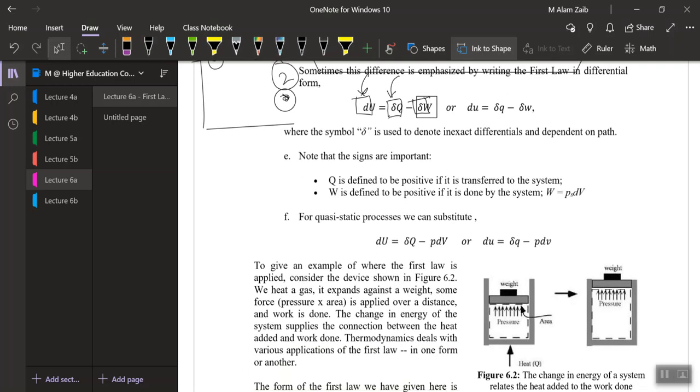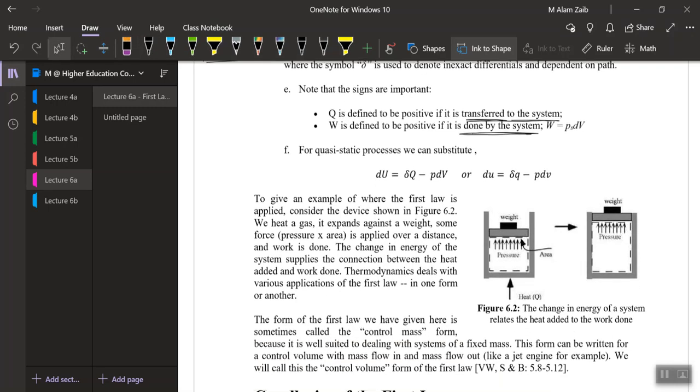Signs are most important as well. We define the work done to be positive when work is done by the system, and negative when work is done on the system. We define heat to be positive when it is transferred to the system, and negative when the heat is leaving the system. So in our previous example, if I'm supplying heat to the system, it would be positive, and if it is work done by the system, it will be positive work done.